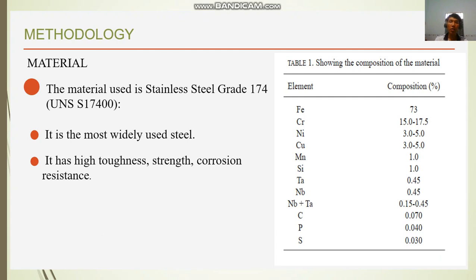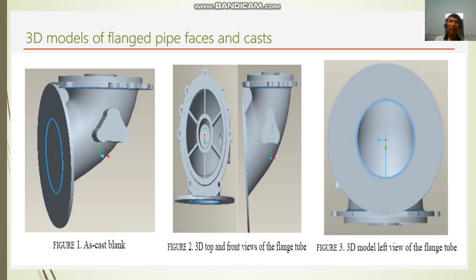Methodologies. Material. The material used is stainless steel grade 174. Why? It is the most widely used steel. It has high toughness, strength, and corrosion resistance. Table 1 shows the composition of the material. Body model of the flange by face and cast.